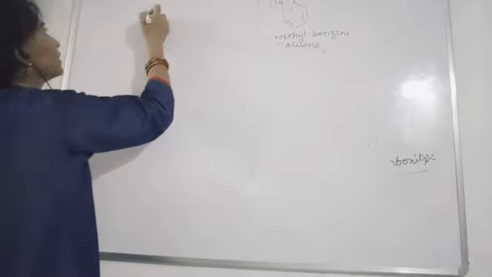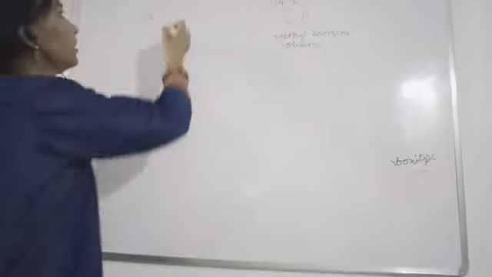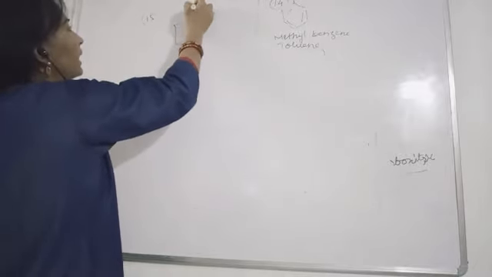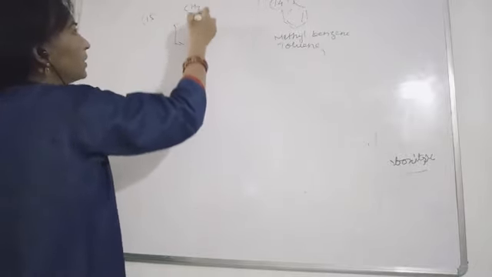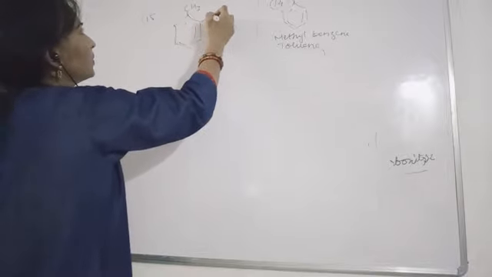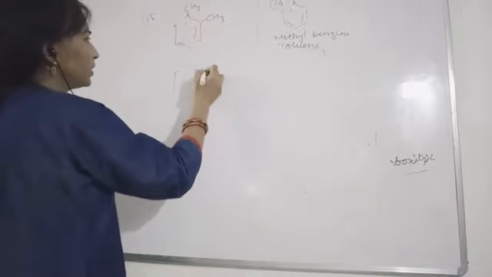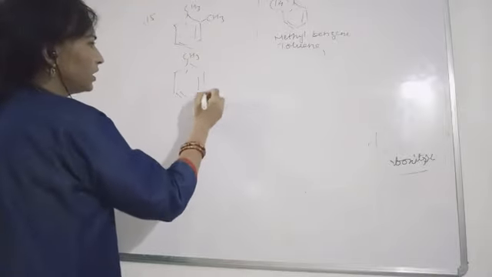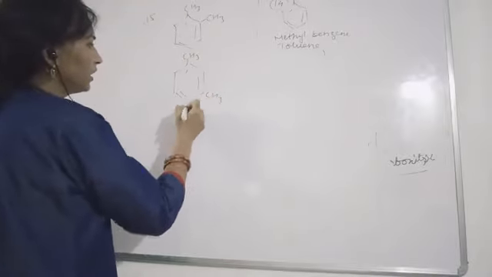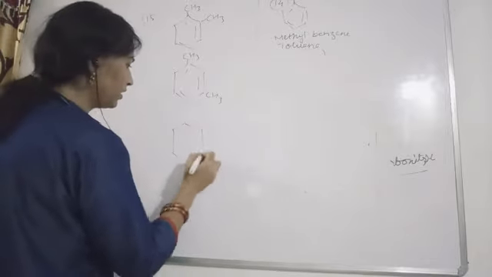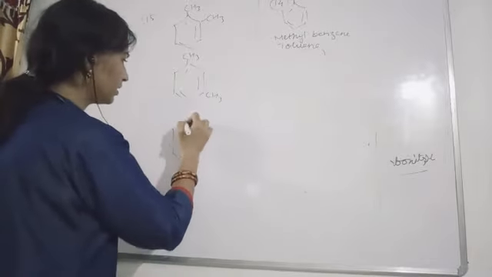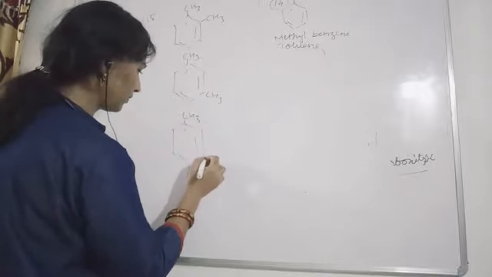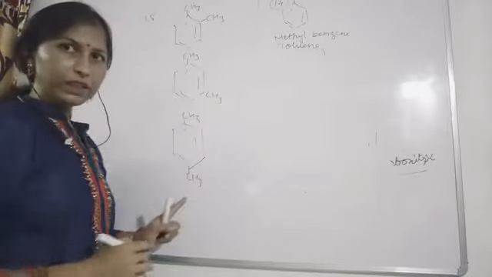So with this benzene ring, if two alkyl groups are present, the position of the alkyl groups will change. We write CH3 here, then CH3 here. What will be the name in this case?